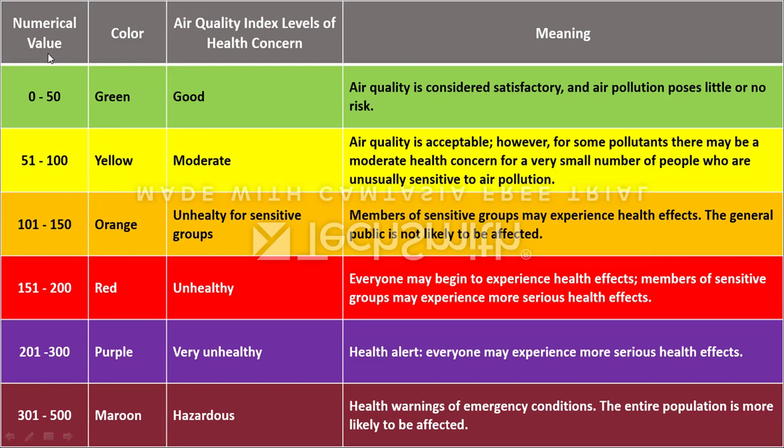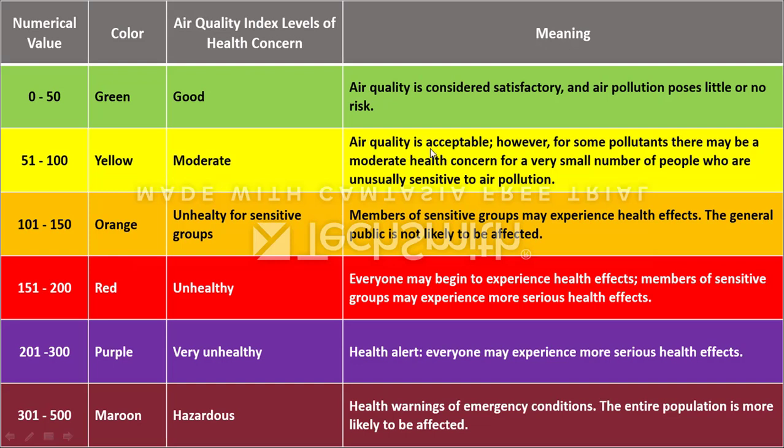Firstly, the first category starts with the green zone. The AQI should be within 0 to 50, meaning the air quality is good. Air quality is considered satisfactory and air pollution poses little or no risk. Second category is 51 to 100, the yellow band. It is moderate.